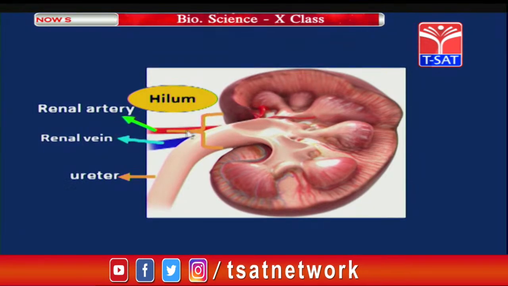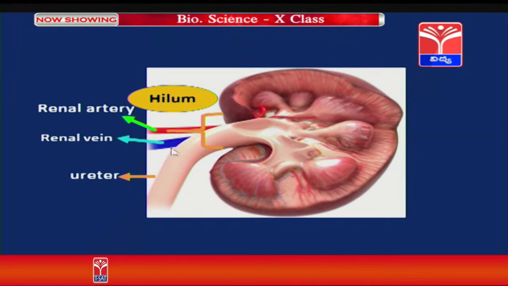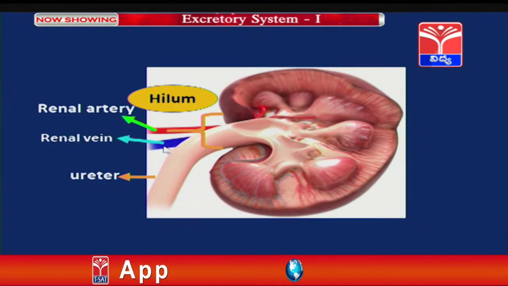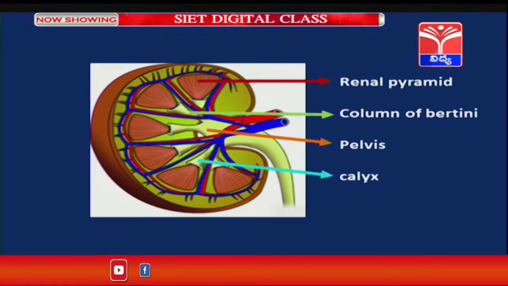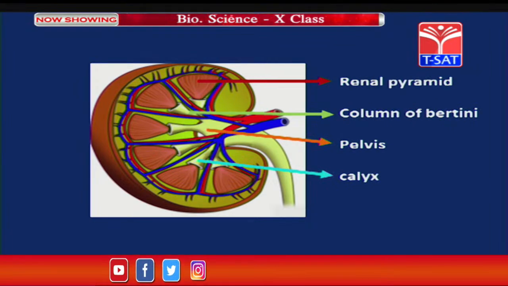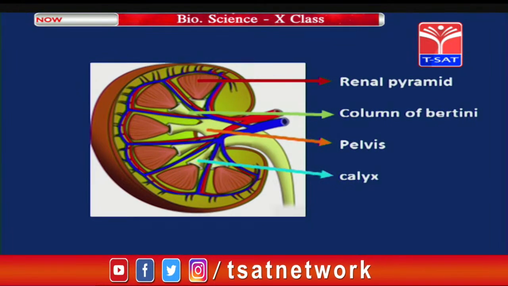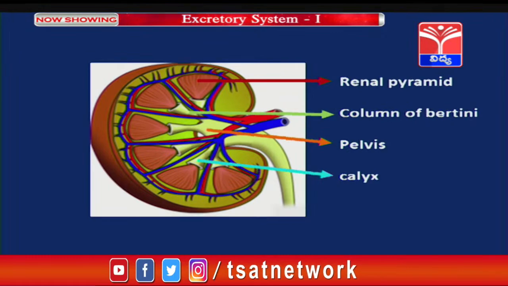So this is the red colored one is renal artery, the blue colored one is renal vein, and this tubular structure is called as ureter. Students, this is another picture which also shows the same components which I have told just now.